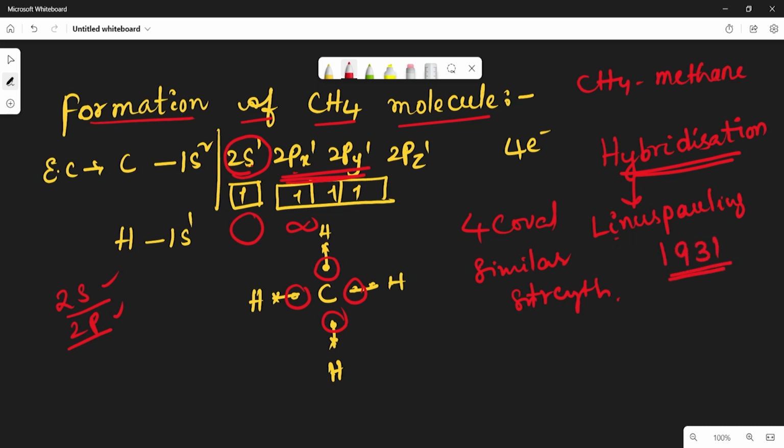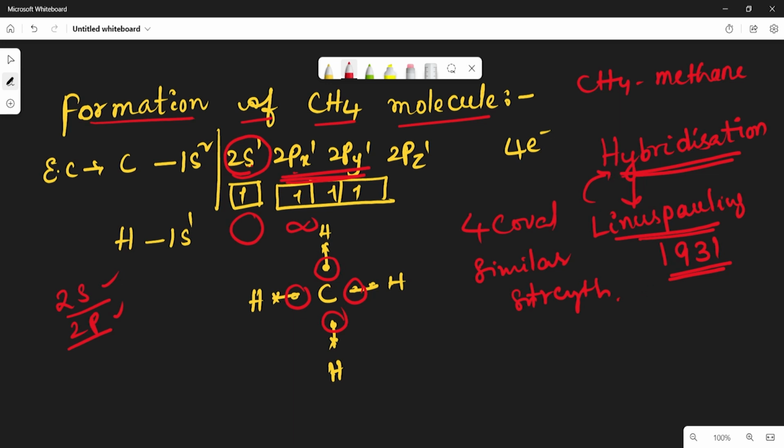It is a great concept to explain different types of molecules, and how identical bonds will be there in the molecules. Linus Pauling is a great scientist and he got the Nobel Prize two times. Of course, he is a great humanist also.